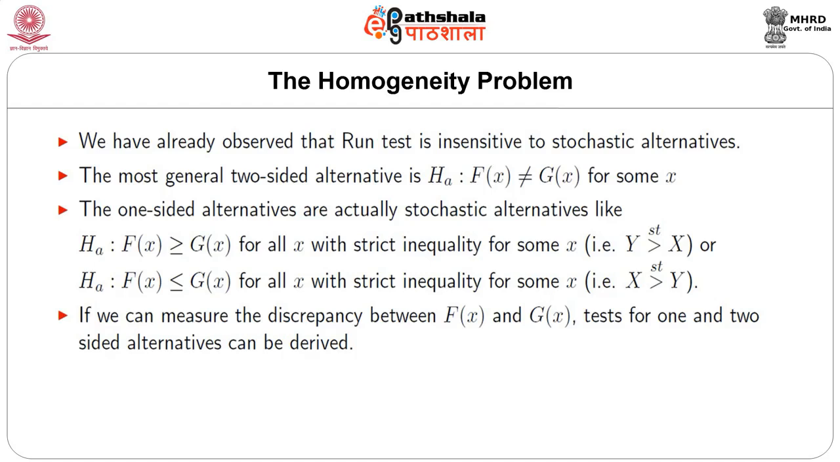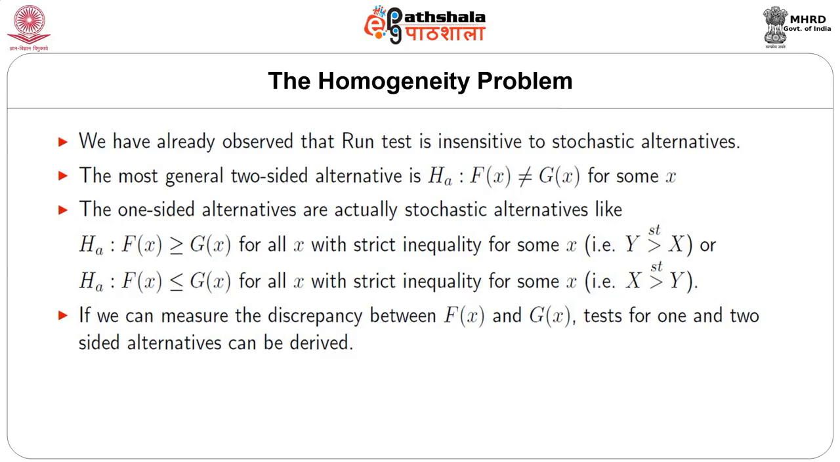Next, we come to the homogeneity problem. We have already observed that the run test is insensitive to stochastic alternatives. The most general two-sided alternative is F(x) not equal to G(x) for some x. The one-sided alternatives are actually stochastic alternatives like F(x) greater than or equal to G(x) for all x.